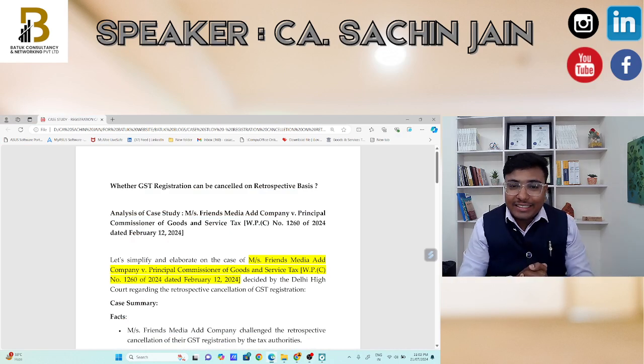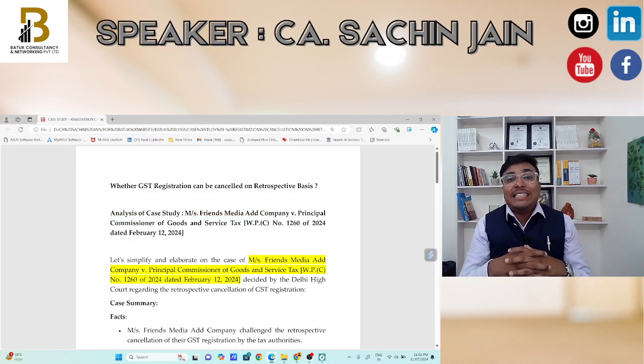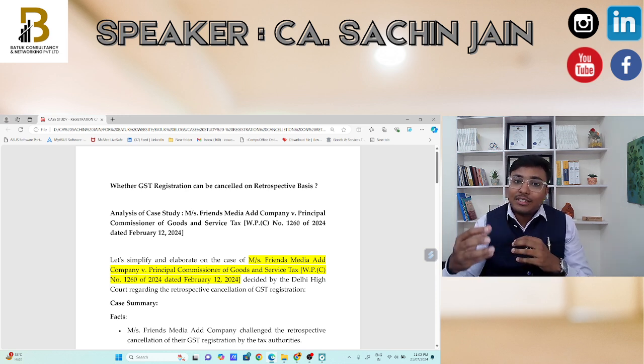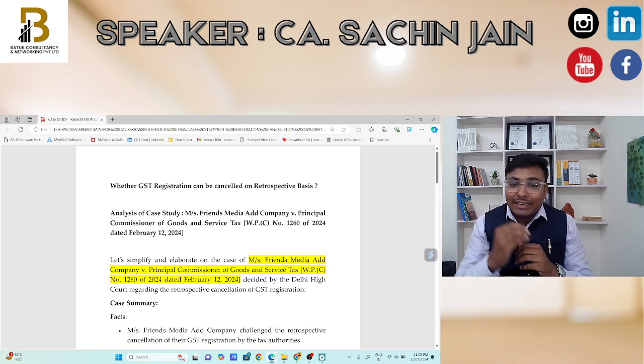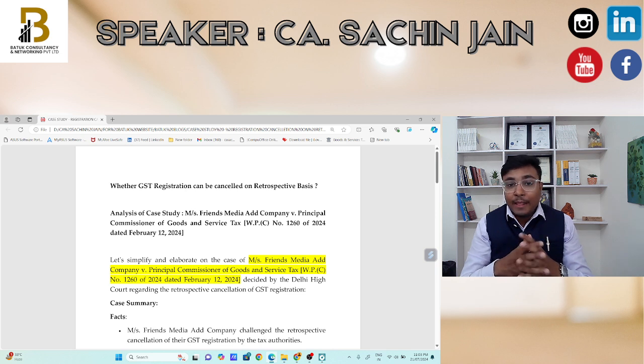Hey guys, can GST registration be cancelled on a retrospective basis merely on the ground of non-filing of the GST return for a certain period? In this specific case, I am going to discuss one important case study pronounced by the Honorable Delhi High Court in the case of Messrs. Friends Media Ad Company versus Principal Commissioner of Goods and Services Tax. This will be a very important case study in our day-to-day practice.